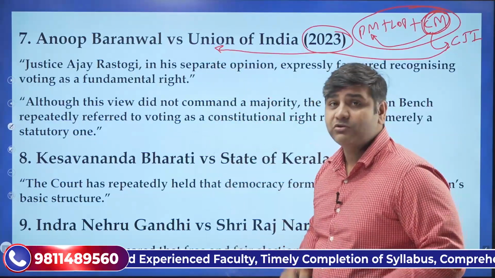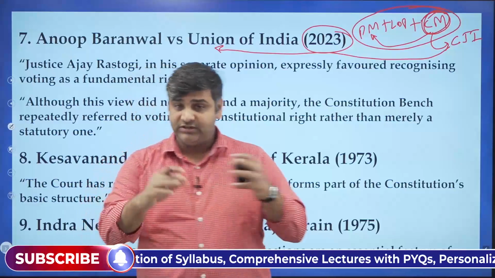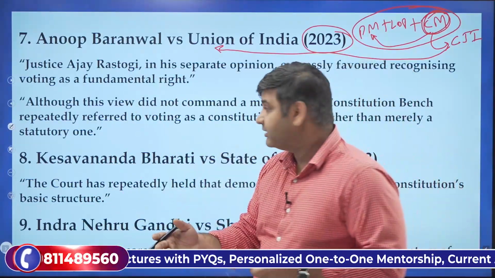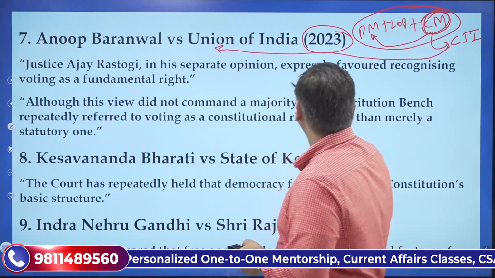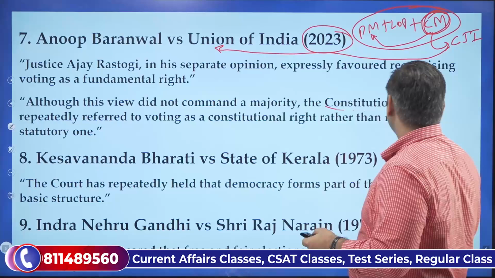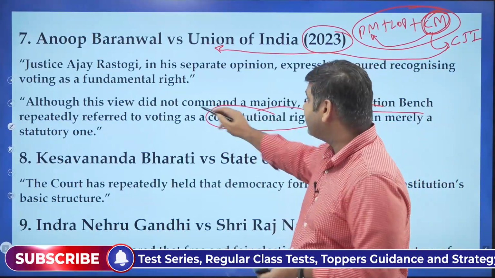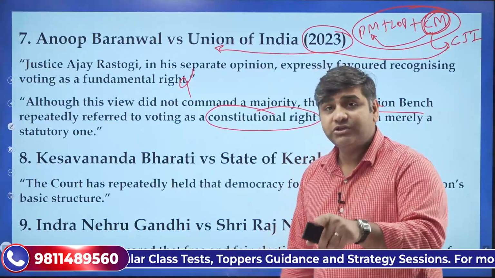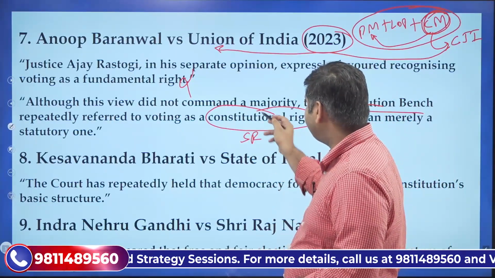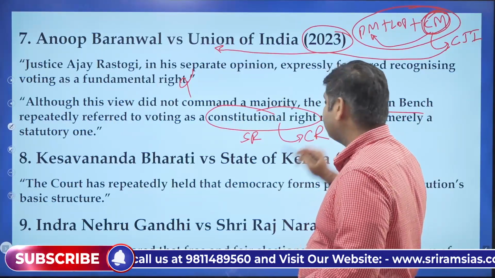But in this case also, the Supreme Court has repeatedly said one thing which shows the change of perspective related to the right to vote. What was that? That repeatedly they are expressing it to be a constitutional right. The right to vote to be a constitutional right, not a fundamental right, but a constitutional right. Till now, the Supreme Court was saying it to be a statutory right, but here in the Anoop Baranwal case, it repeatedly calls it a constitutional right.